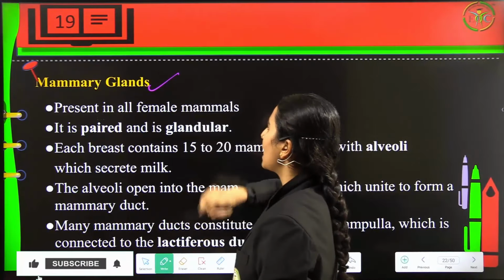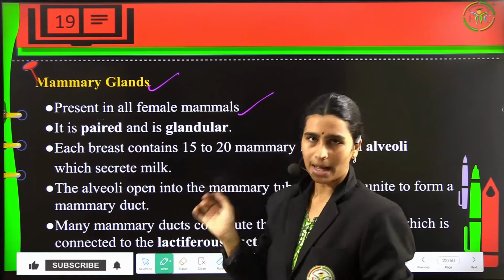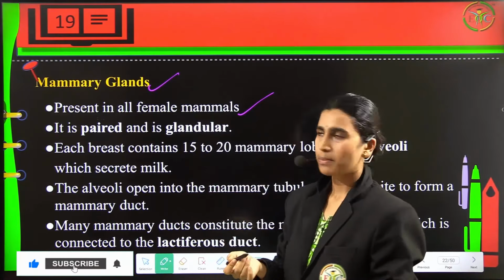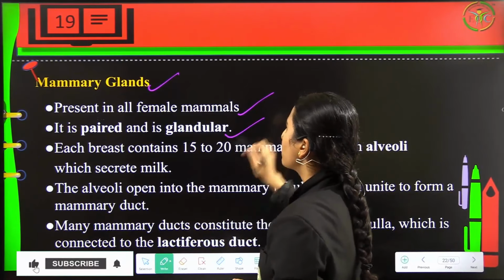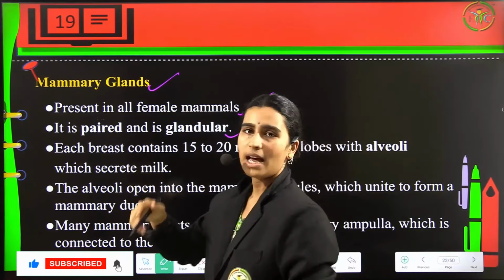Now coming to mammary glands, these are present in all female mammals. Whether primates or non-primates, every single mammal has mammary glands. They are paired and glandular. They have glands, the lactational glands.